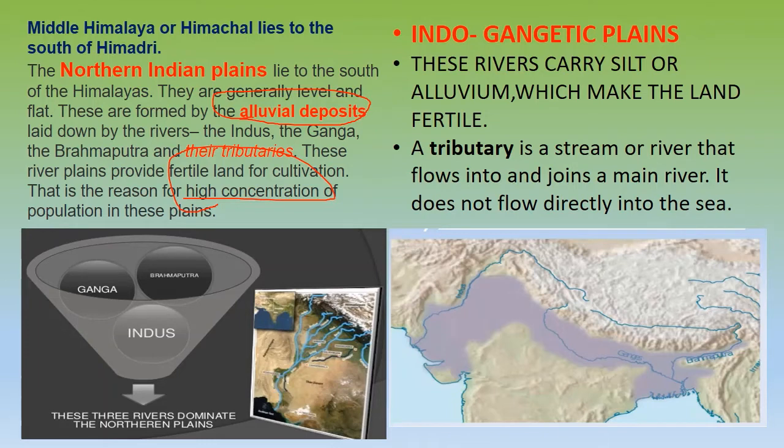Okay, so this we have done. And now what is a tributary? A tributary is a stream or river that flows into and joins the main river. Because it is joining the main river, it will never fall directly into the sea. It first joins the main river, then it gets into the sea.